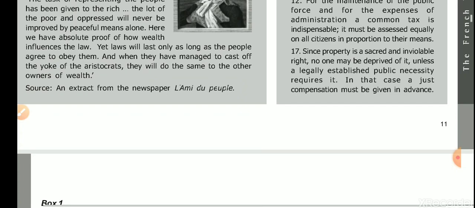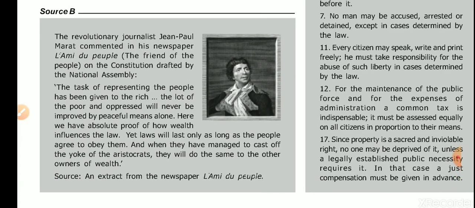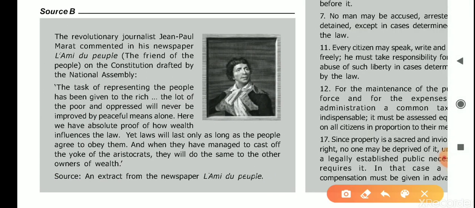Okay, now come to this column, source B. Source B is very important. See, the revolutionary journalist Jean-Paul Marat commented in his newspaper on the constitution drafted by the National Assembly. The task of representing people has been given to the rich. The lot of the poor and oppressed will never be improved by peaceful means alone.